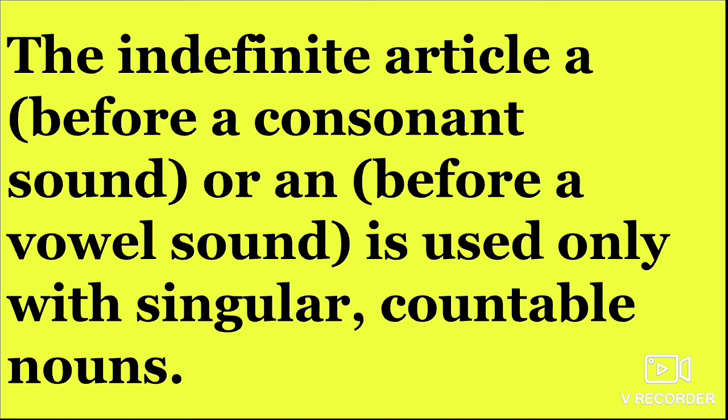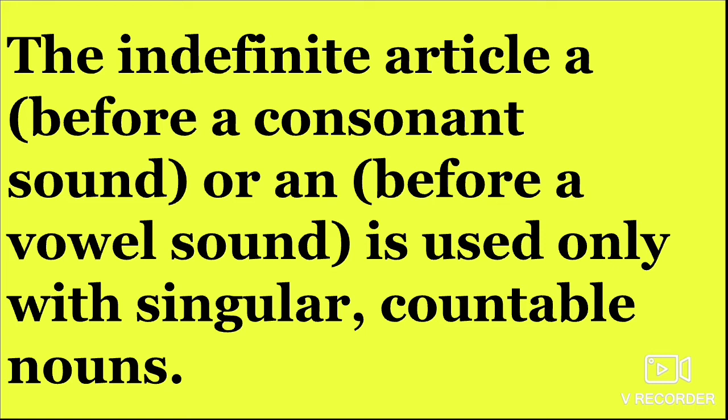What are vowels? A, E, I, O, U. Those are the letters which have vowel sound. Rest all the 21 alphabets are consonant sound. Before the 21 consonant letters, we are going to use this article a. Before these 5 vowel sound letters, we are going to use an.